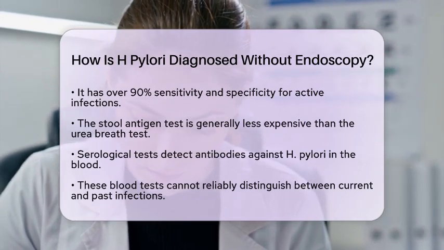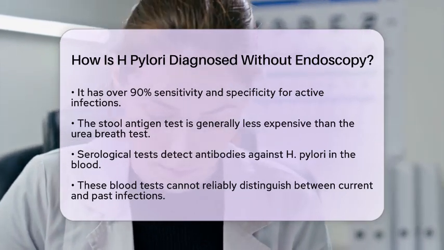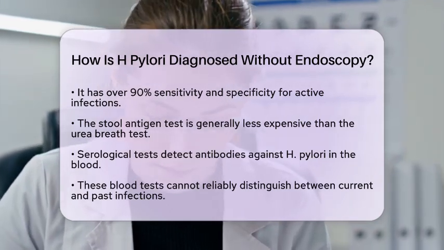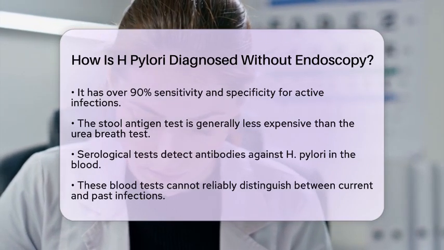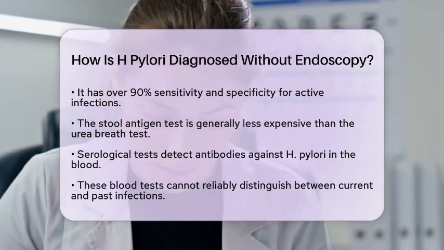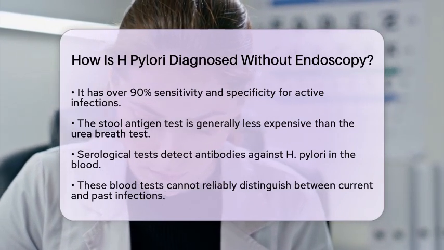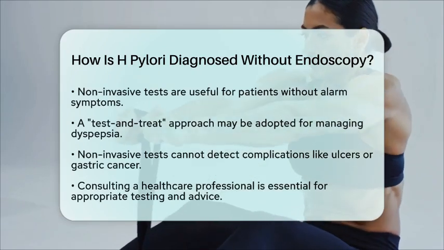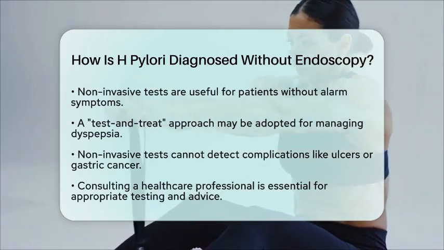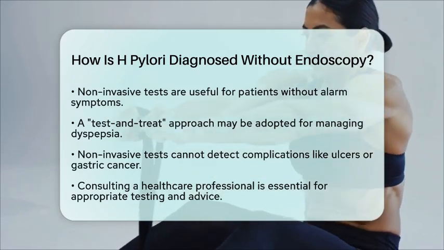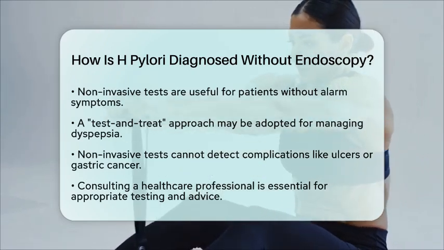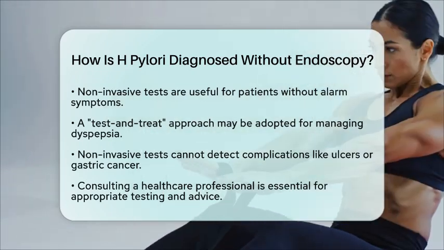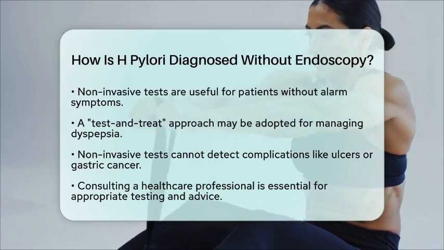These non-invasive tests are particularly beneficial for patients who do not exhibit alarm symptoms, such as significant weight loss, bleeding, or anemia. In such cases, doctors may adopt a test-and-treat approach for managing dyspepsia and peptic ulcer disease without immediately resorting to endoscopy. However, it is important to note that while these tests are effective for diagnosing H. pylori, they cannot detect complications like ulcers or gastric cancer, which would still require endoscopic evaluation.